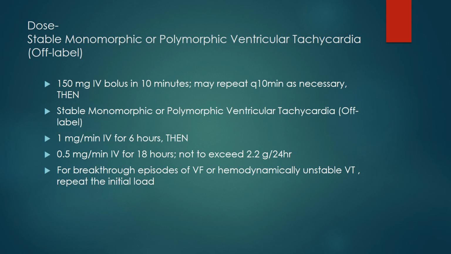For breakthrough episodes of VF, if the rhythm is converted to sinus rhythm, in spite of this also, if there are breakthrough episodes of ventricular fibrillation or hemodynamically unstable VT, repeat the initial load. So again we will repeat the 150 milligram. So I hope it is clear to you. Moving to the next slide.